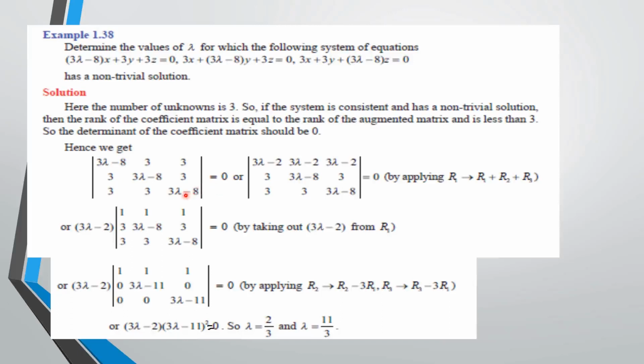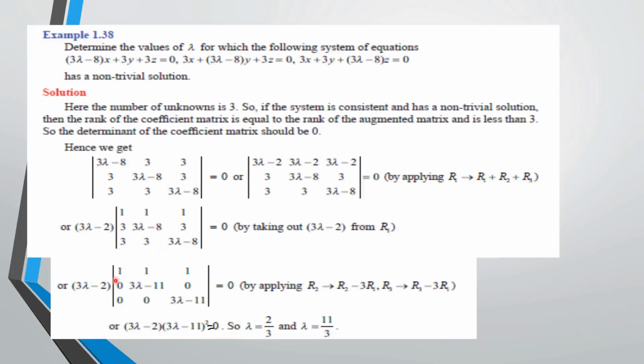For our convenience, we apply some row operations to simplify this determinant. That is, replace R1 by R1 plus R2 plus R3. After that, take the R1 element as common, and we will get this determinant.